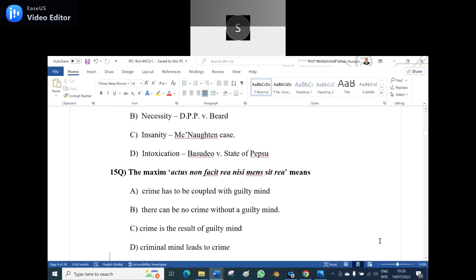15th question. The maxim actus non facit reum nisi mens sit rea means A, crime has to be coupled with guilty mind. B, there can be no crime without a guilty mind. Option C, crime is the result of guilty mind. D, criminal mind leads to crime.